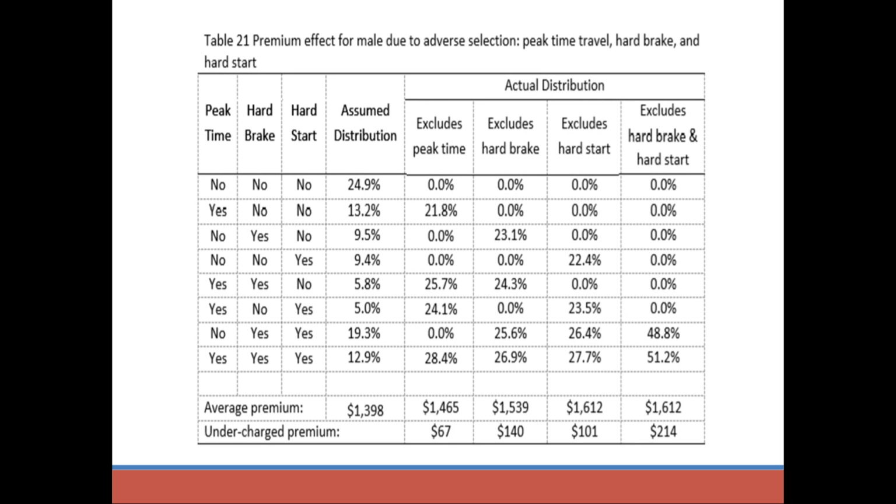Next, we compare the amount of premiums an insurer should have charged and would have undercharged if they were to miss out on any important underwriting factor. For example, if an insurer were to exclude hard brakes in its underwriting, it could potentially undercharge a male driver by $140. If the insurer excludes both hard brakes and hard starts, it could undercharge a male driver by $214.